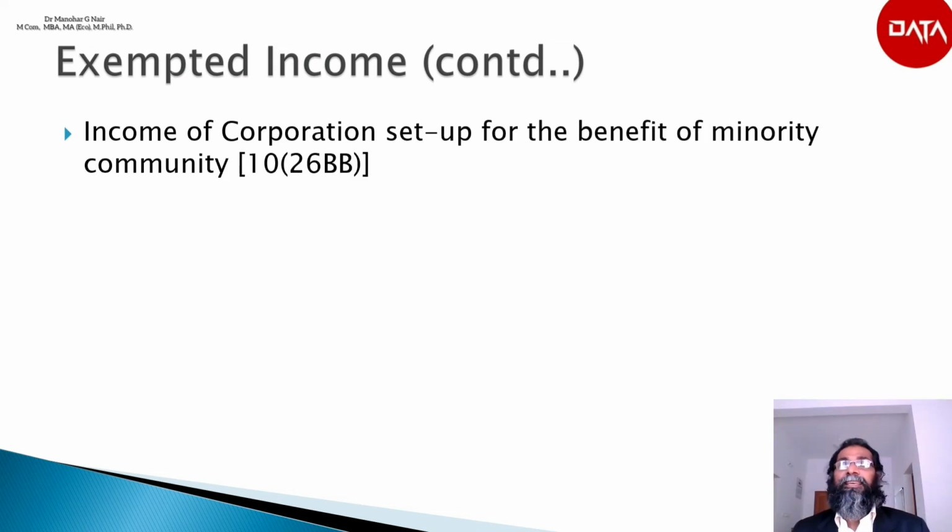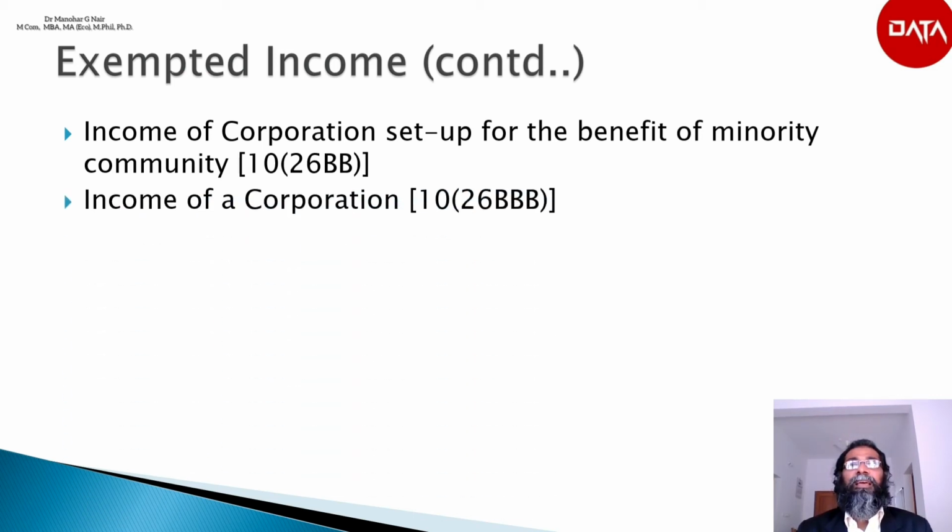Section 10(26BB): any income of a corporation set up by the central government or any state government for promoting the interest of the members of a minority community shall be exempted. Minority communities are Muslims, Christians, Sikhs, Buddhists and Parsis.